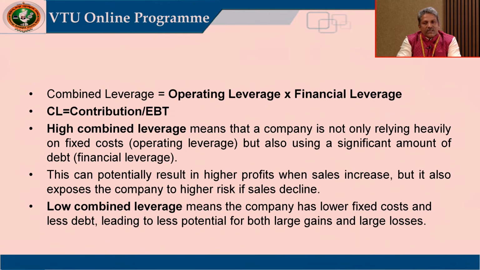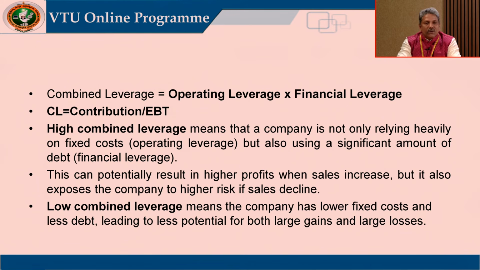So, combined leverage is equal to operating leverage multiplied by financial leverage, or combined leverage is equal to contribution divided by EBT. It is easy to remember. If you know operating leverage and financial leverage, then combined leverage is equal to operating leverage multiplied by financial leverage. So, first you calculate operating leverage, then you calculate financial leverage, then multiply both, and you will get combined leverage. Otherwise, the formula for direct calculation of combined leverage is contribution divided by